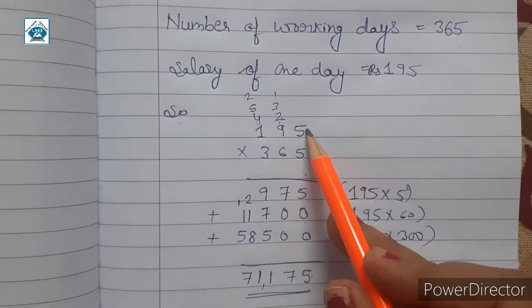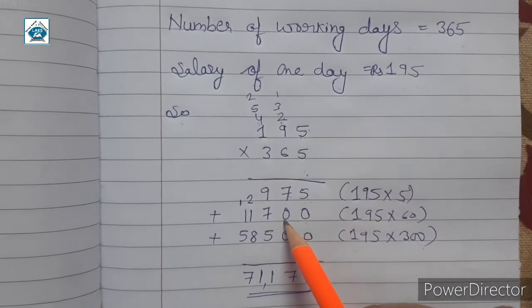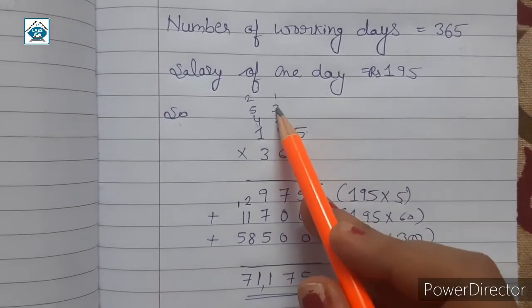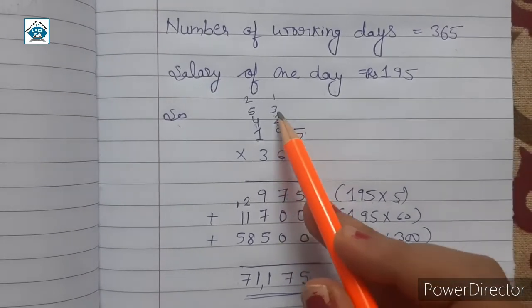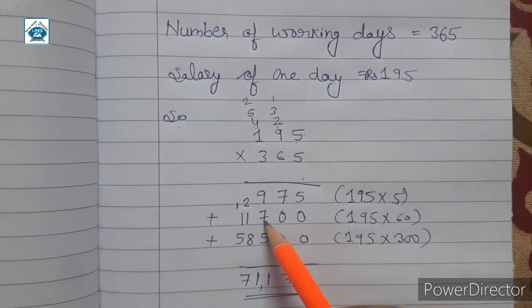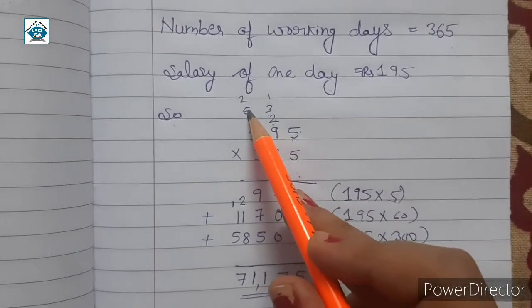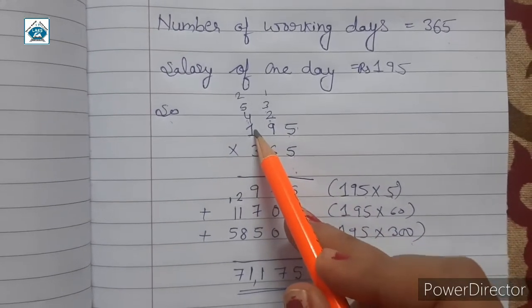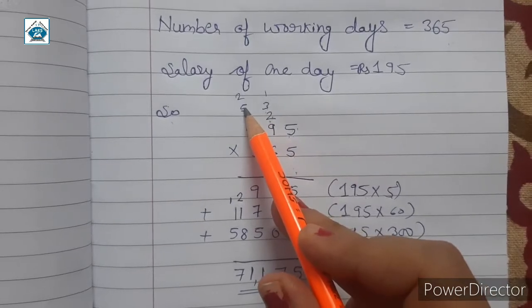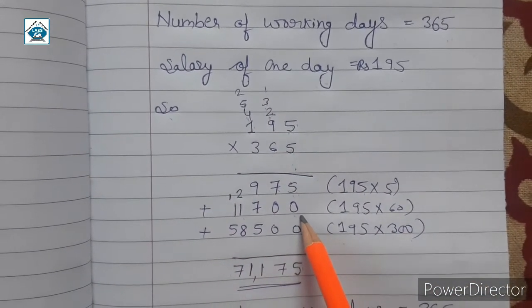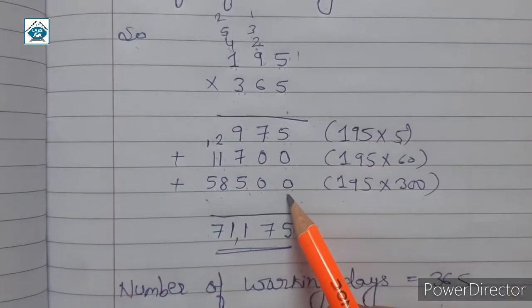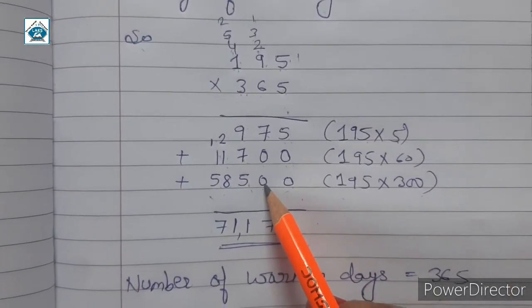Then 6 5s are 30, 0 and 3 will be carried. 6 9s are 54 plus 3 is 57, 7, 5 will be carried. 6 1s are 6 plus 5 is 11. 11,700.